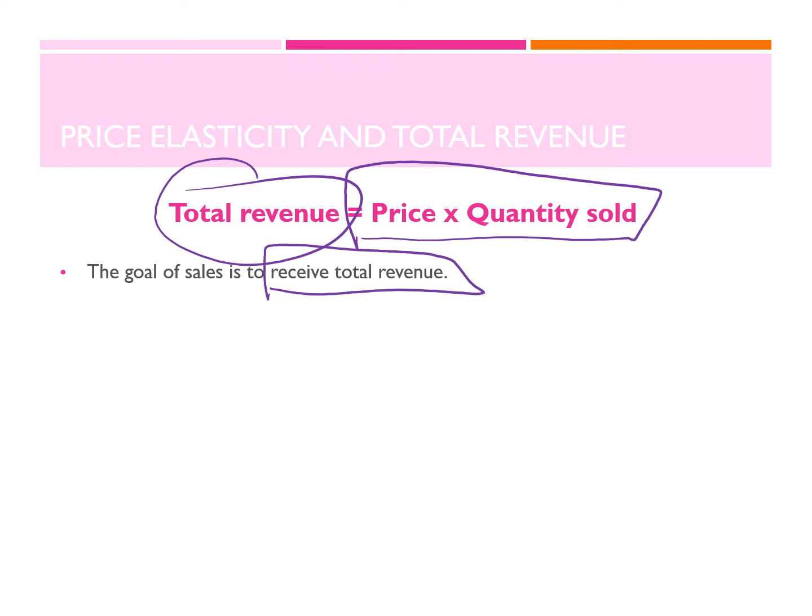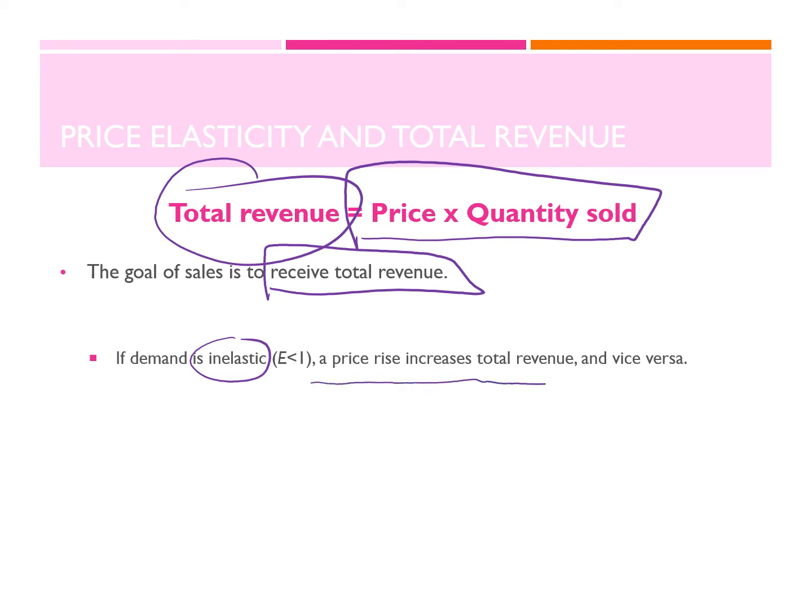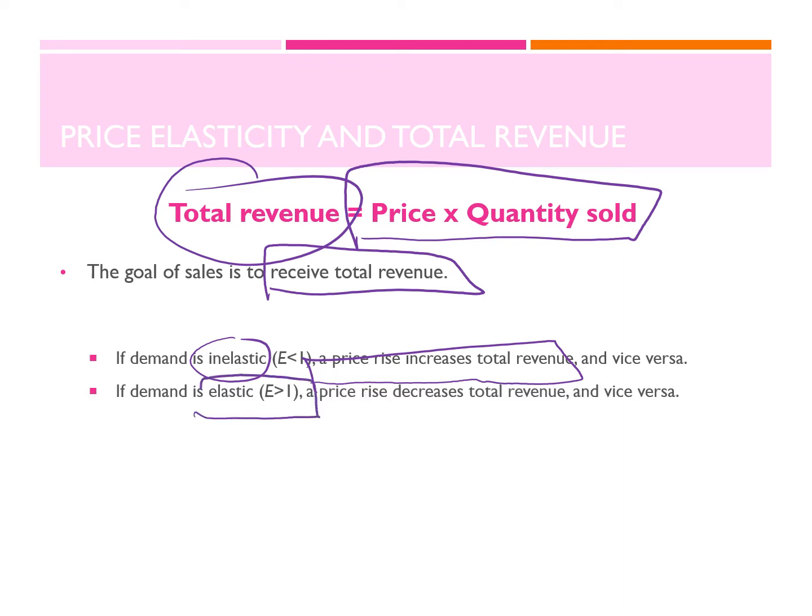It is because I, as a producer, would be able to know what to do with my prices. For instance, if the demand is inelastic, so I know people are not really affected by the increase in price, I would say that a price rise would increase my total revenue. It would be better for me to increase the price of my products because I would be making more revenue since people would continue buying. And if the demand is elastic, it means I would be better off as a producer to decrease my price and my total revenue would increase at that point.